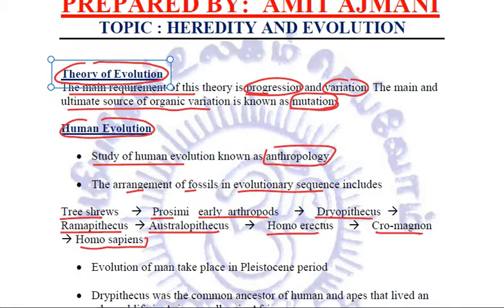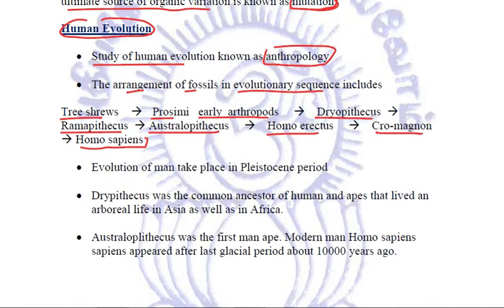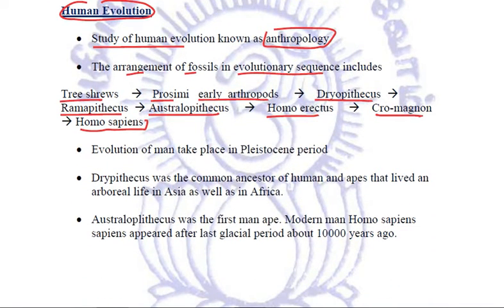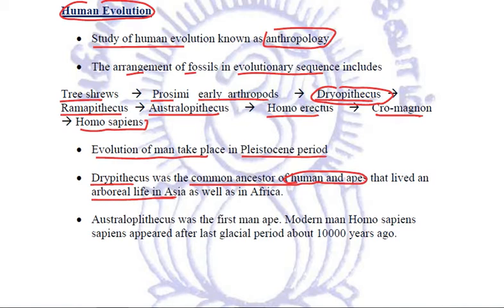Among these, we need to relate a few terms. What are these? Number one, the evolution of man takes place in the Pleistocene period. And when we talk about Dryopithecus, Dryopithecus was the common ancestor of human and apes that lived in arboreal life in Asia as well as in Africa.